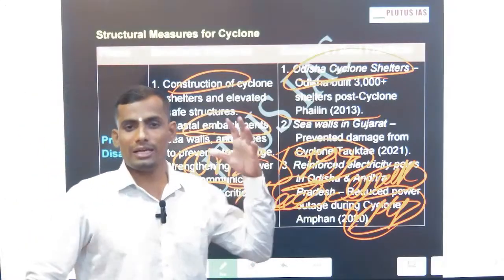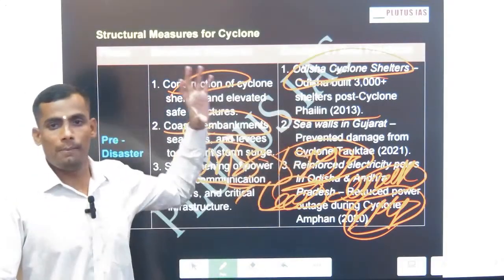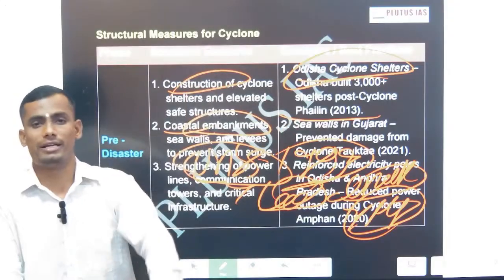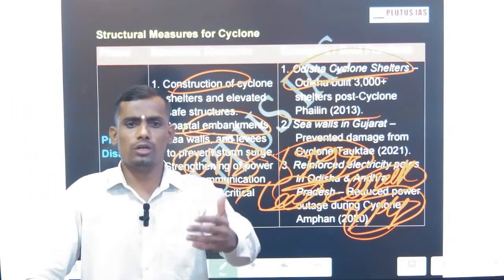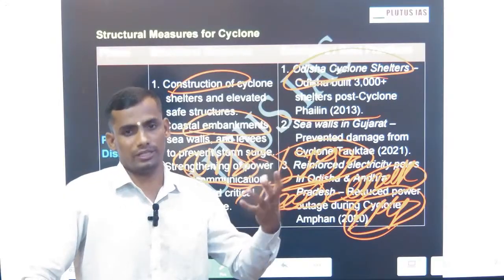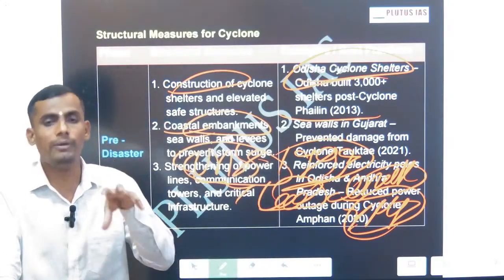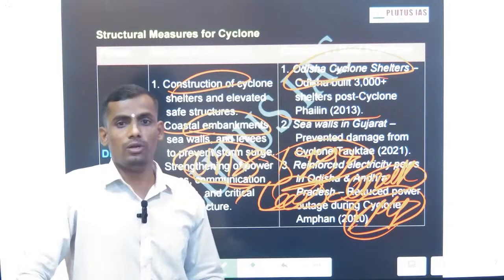So Odisha did the same thing. Odisha particularly constructed cyclone shelters, so it will be easy for the people to get protected. At least human life will be protected. The second one will be the embankment.